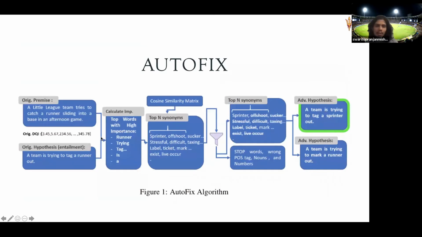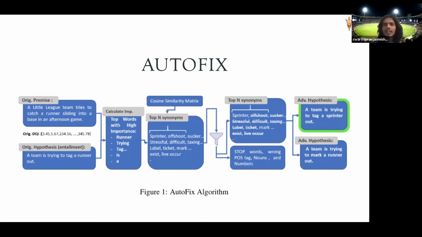Now what we do in AutoFix is we have this original premise. We find out the words which are important, and then we find synonyms of each word using the cosine similarity matrix. We pick the top n synonyms. We do some pre-processing, and then we replace the synonyms. And we have a condition here: we check that by replacing the synonym, the semantic textual similarity of the sentence should not change. Otherwise, if you change the meaning, it doesn't make sense, right?